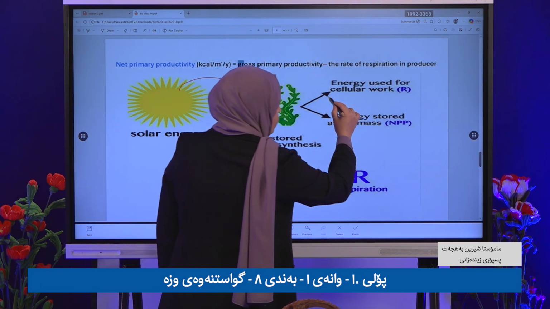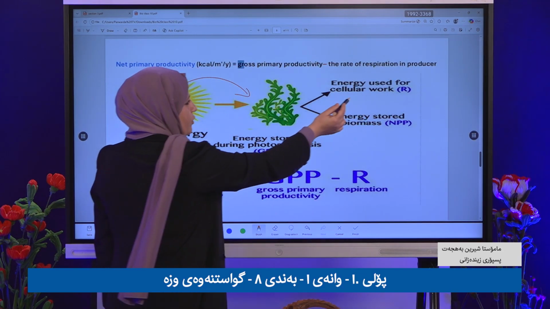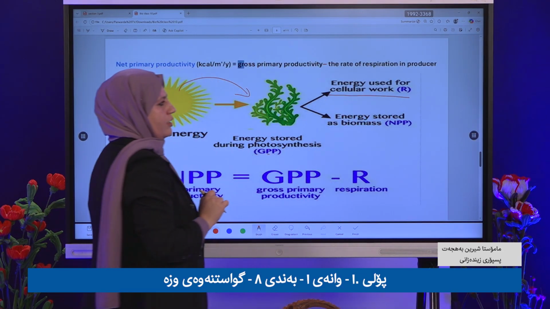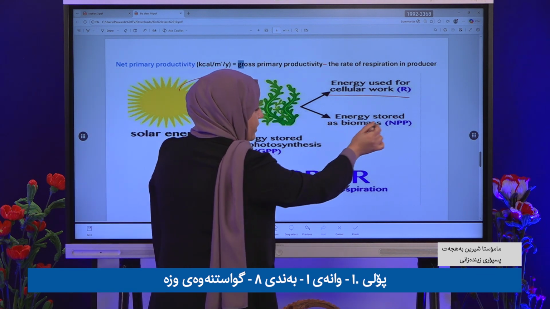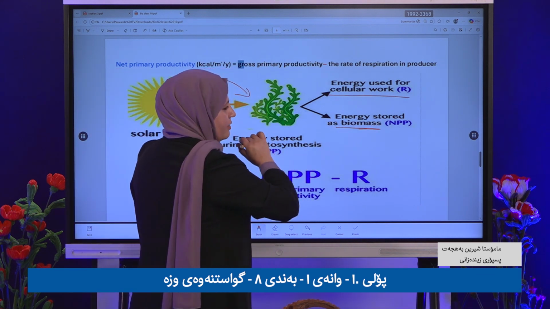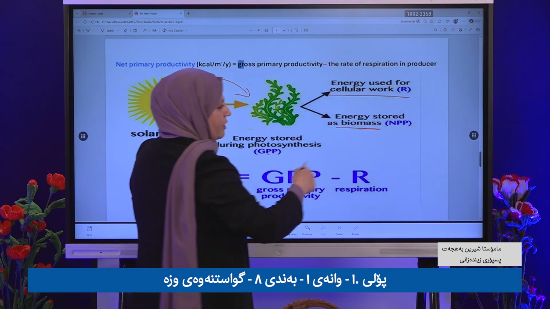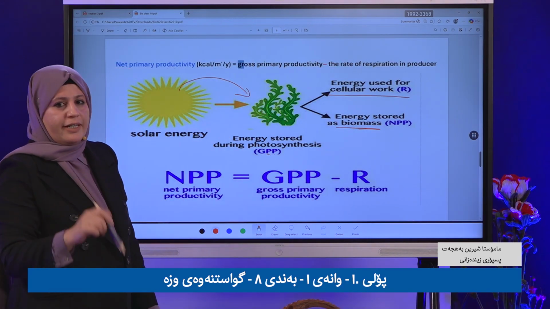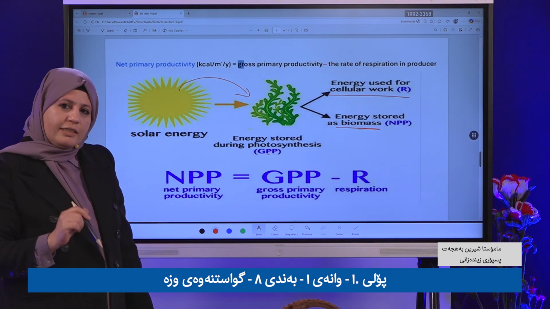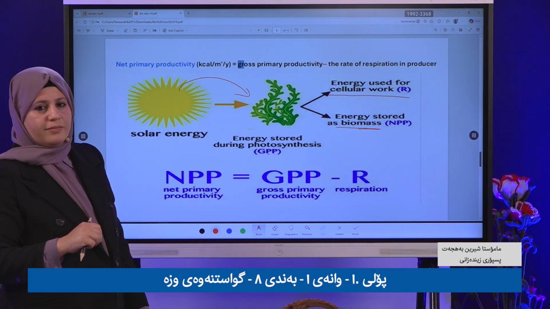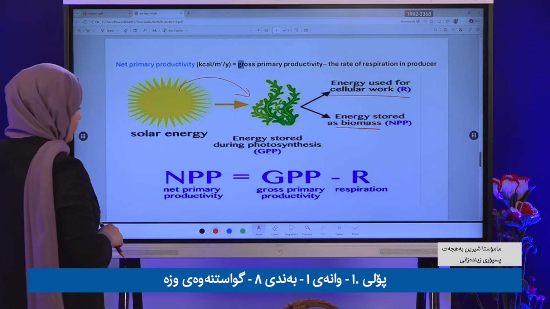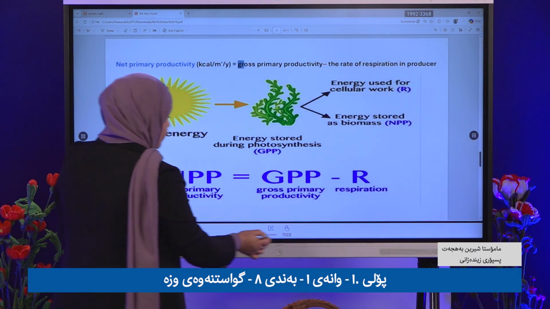Some of it the plant uses for cellular work. Some of the energy is stored as biomass, which is NPP, net primary productivity, which is presented to the next level. Clear? The remaining part. Okay.